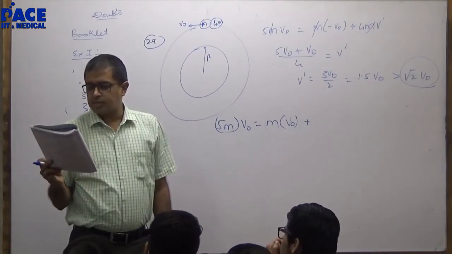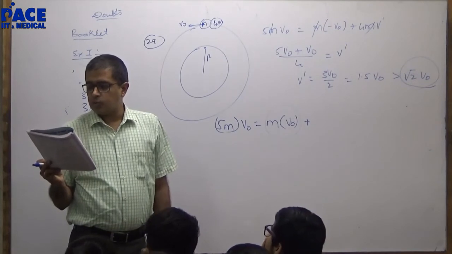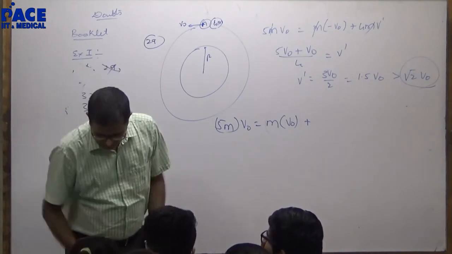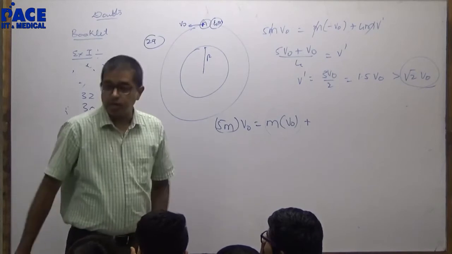One of the mass m and the other mass 4m. After explosion, the mass m ends up traveling in the same circular orbit.